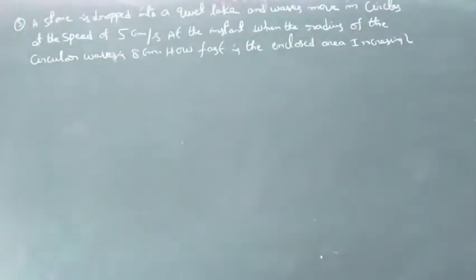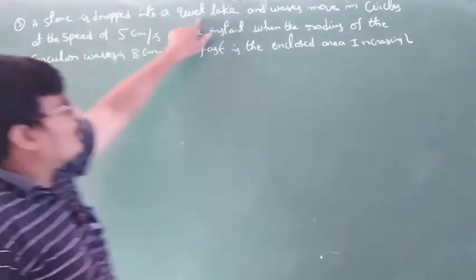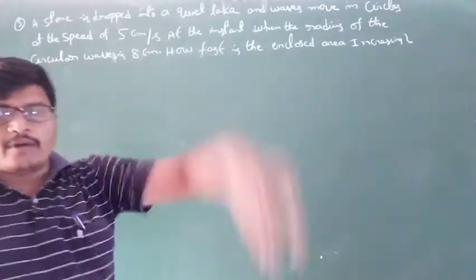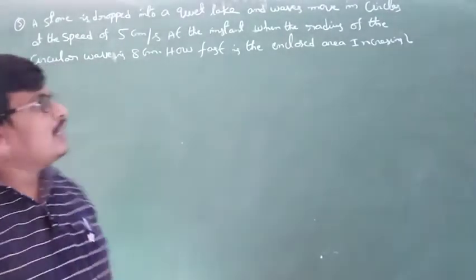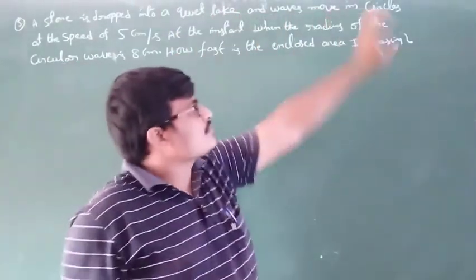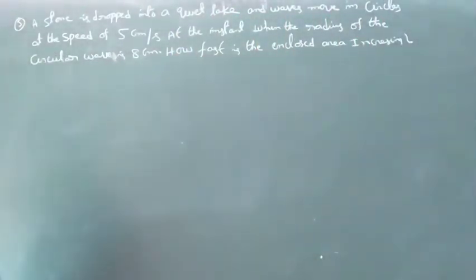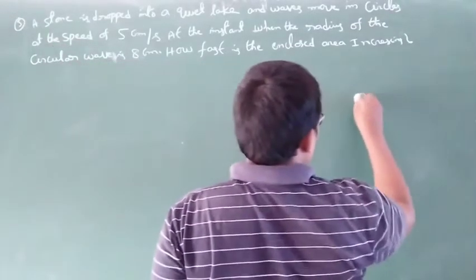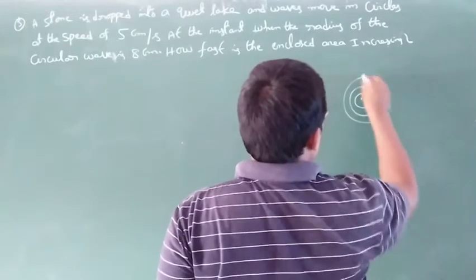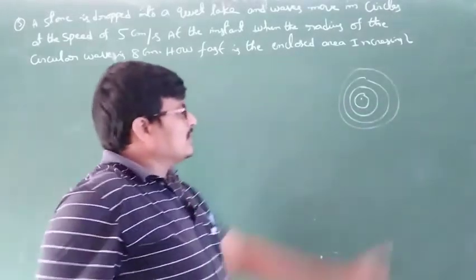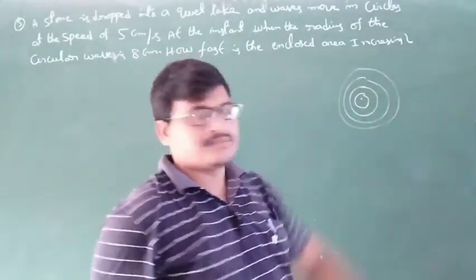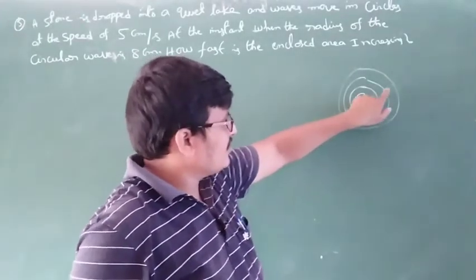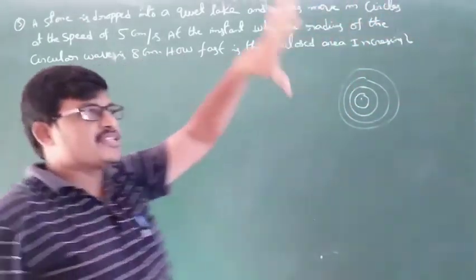Okay, so what is given? A stone is dropped into a quiet lake, and waves move in the shape of circles at the speed of 5 centimeters per second. This type of waves come, so the radius is increasing: first circle, second circle, third circle, fourth circle, big circles one by one.